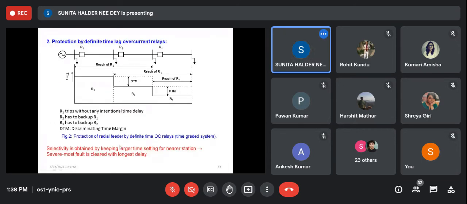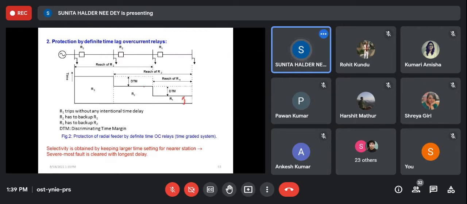Now, we can provide some time lag in series with that relay. Using that, we can provide some definite time lag. That means we are using a relay circuit, so that relay will operate after some delay. Say here, R1 is operating for this much of time, right?